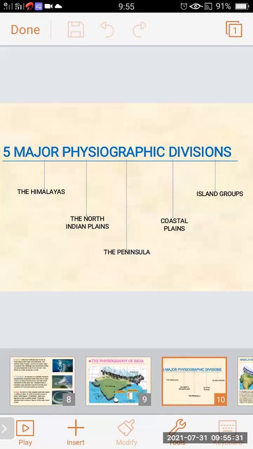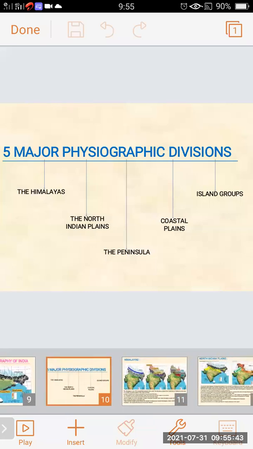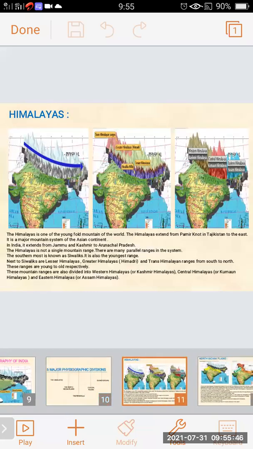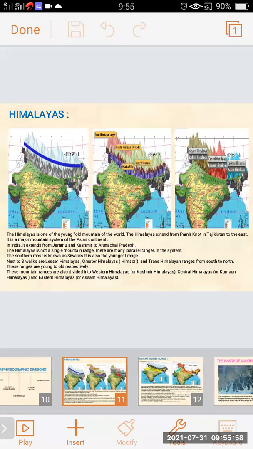The 5 major physiographic divisions of India which we are going to study in this lesson are the Himalayas, the North Indian plains, the peninsula, coastal plains, and the island group. In the last period, we studied the Himalayas and the North Indian plains. So before starting today's further lesson, we will take a revision of this and then we will start. Himalayas.